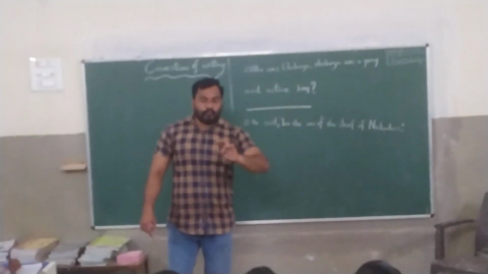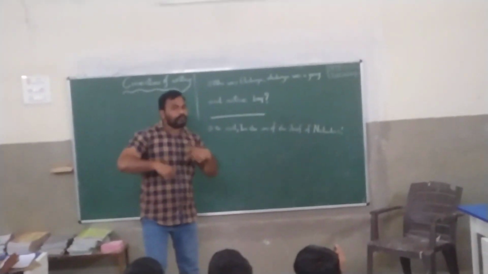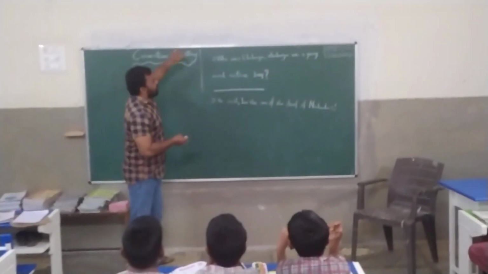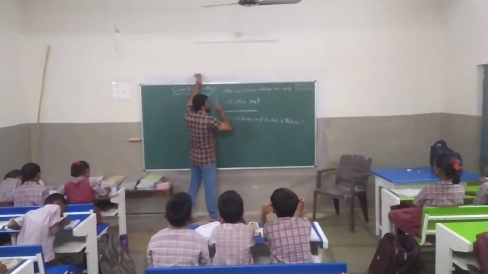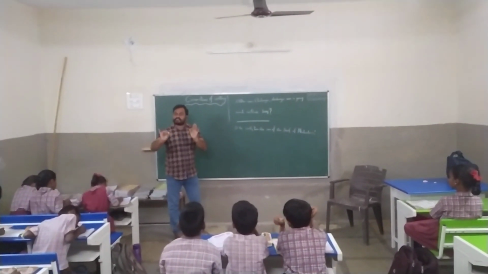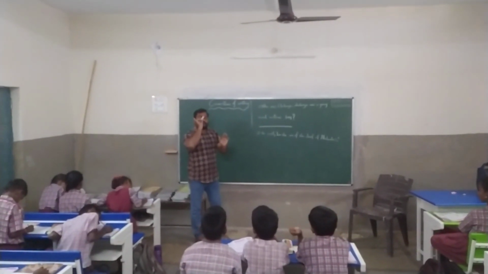So here we can find some mistakes in this writing. Now I am going to tell you what they are. Are you all ready? See, whenever we start a sentence, we have to start the sentence with a capital first letter.